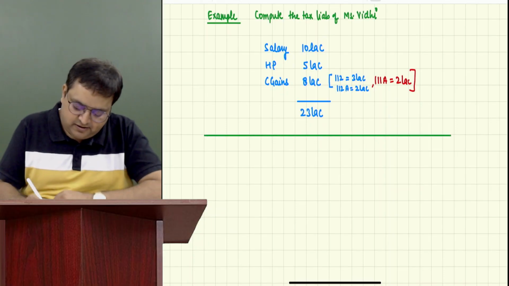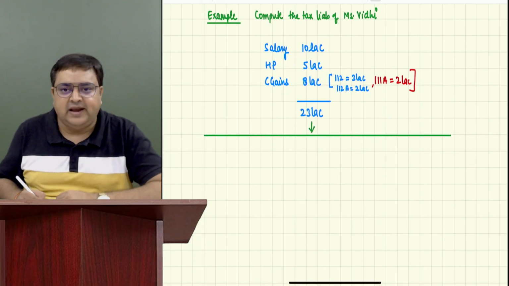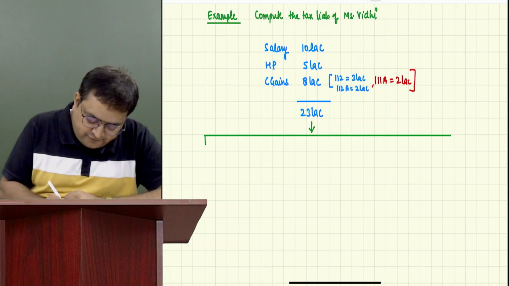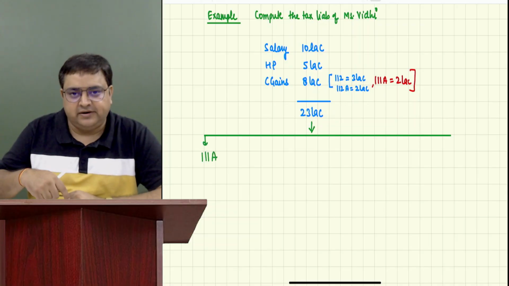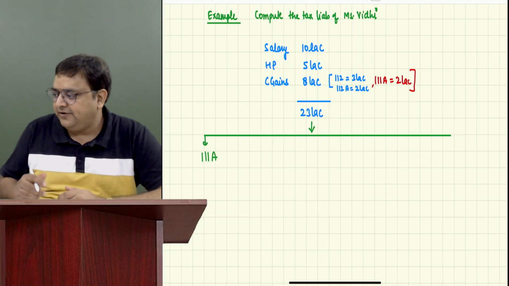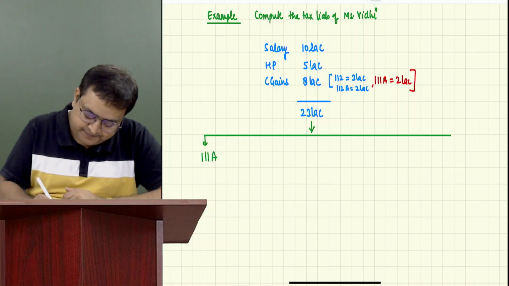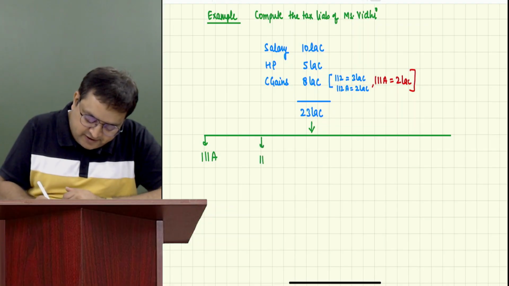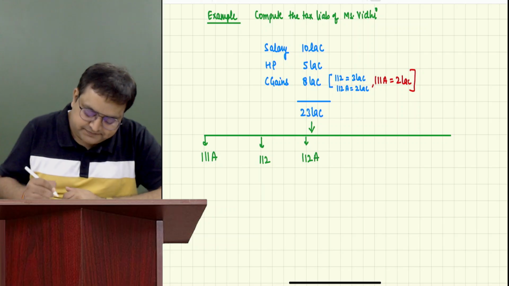Draw a line over here. We will divide this 23 lakh. First write 111A. Guys, in the same order the way I am writing, you have to write in the same order. First write 111A. Then write 112. Then write 112A.